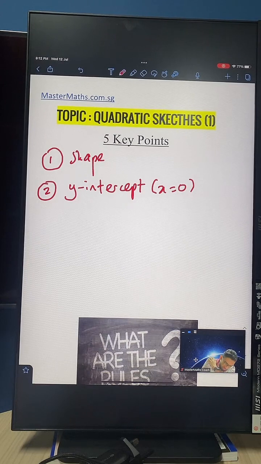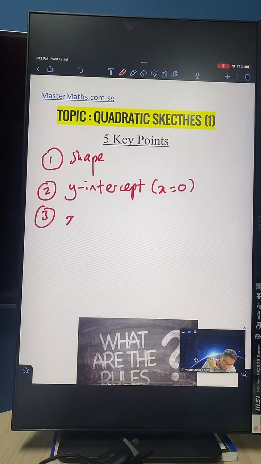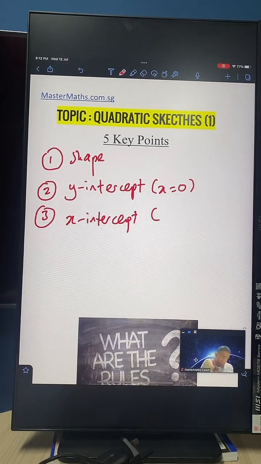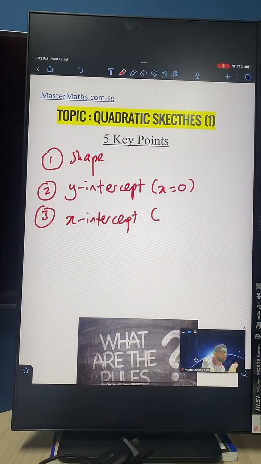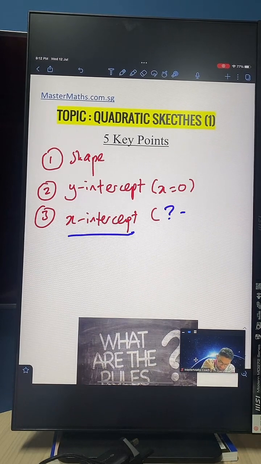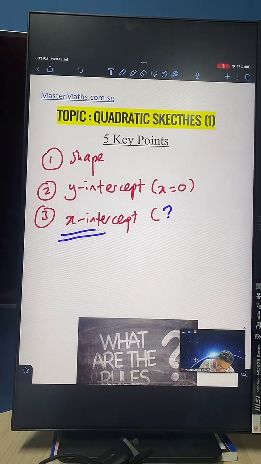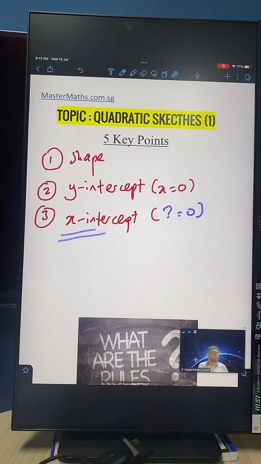Now the next thing you need to know is your x-intercept. Alright, now think about it. If the y-intercept occurs when x is 0, the x-intercept will occur when what is equal to 0? Who can tell me this? Anyone can tell me in the chat box. The x-intercept will occur when what is equal to 0? That's another question for you.